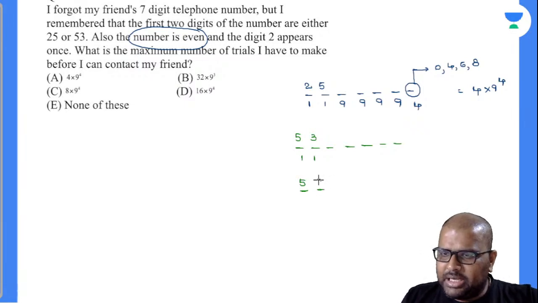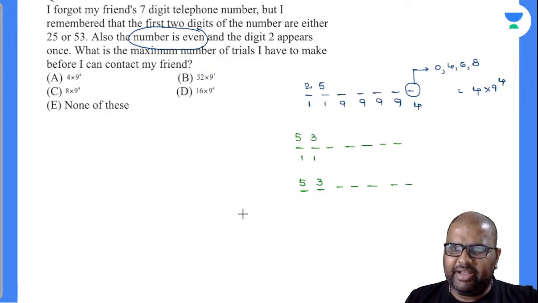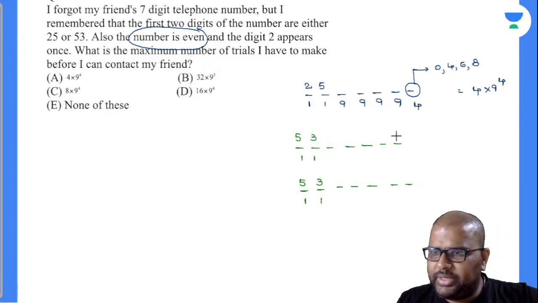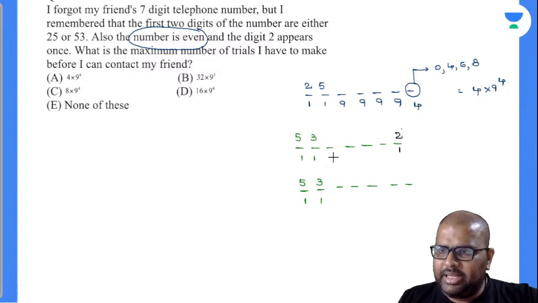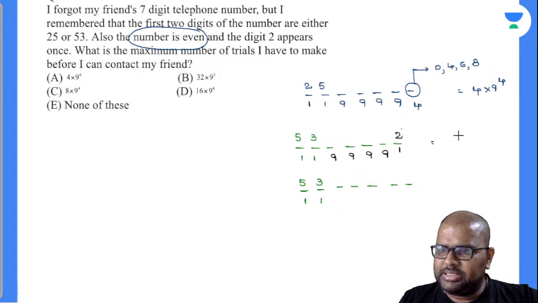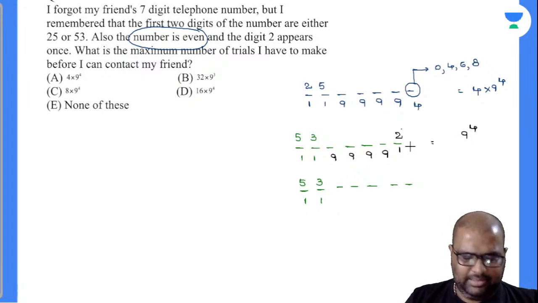Digit 2 appears in the unit digit is 1 case. Digit 2 doesn't appear in the last digit is 1 case. That will be very fine now. If digit 2 appears in the last unit digit, this is fixed one way. Automatically the remaining 4 digits can be filled in 9 ways each. Am I right or wrong? 4, 5, 6, 7 digit number. So automatically this is nothing but 9 to the power of 4. Keep it aside.